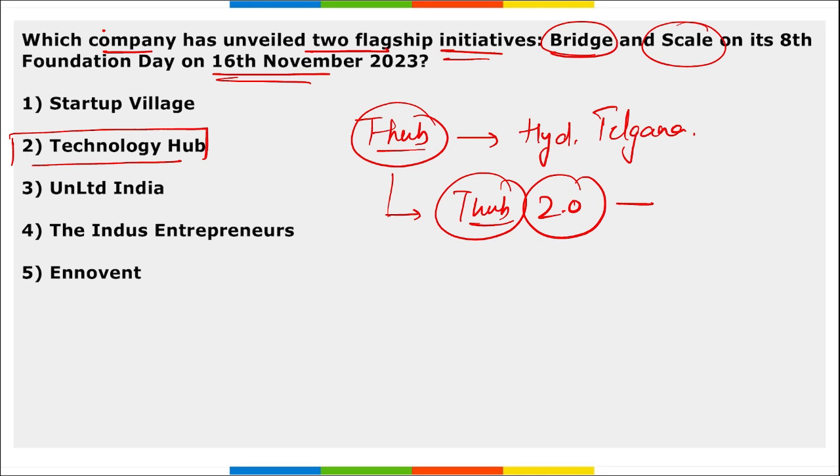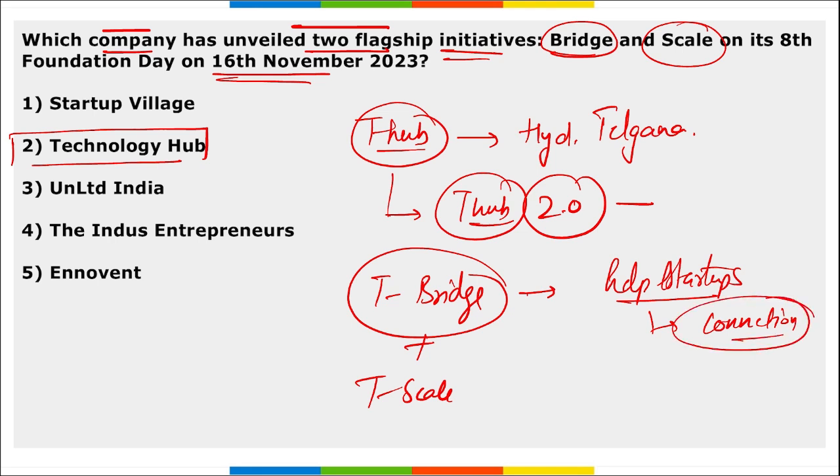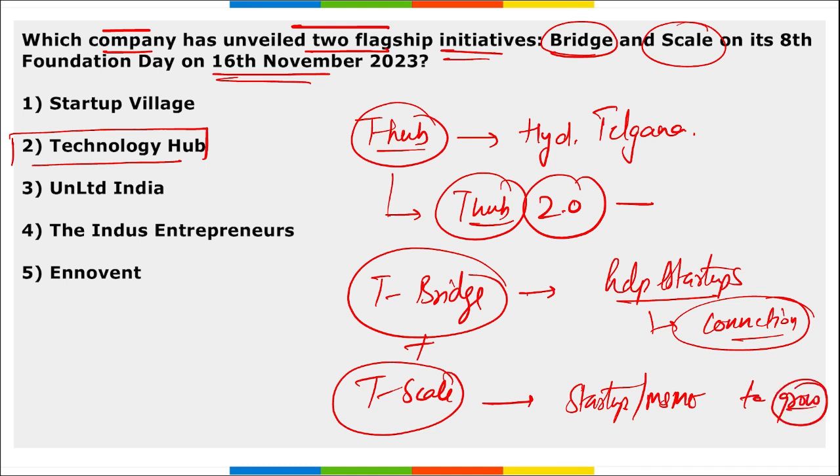Which company has unveiled two flagship initiatives? They were T Bridge and T Scale. T Bridge is basically to help the startups in connections, right? Building the bridge between their problem and solution. And for T Scale, under this initiative, they will be helping the startups, MSMEs, to grow ahead, right? To gain more audience and to generate more revenue.